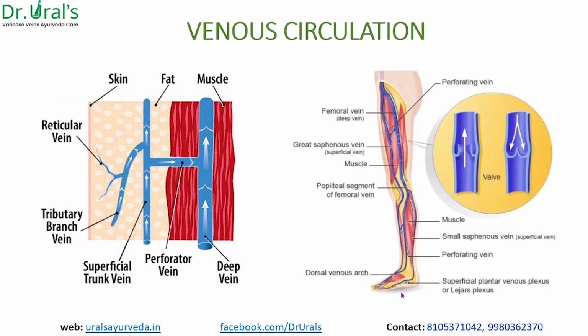And all this we know, there are superficial plantar veins, and most easily we know the saphenous veins, small saphenous and great saphenous vein. These are the superficial veins. The deeper ones are tibial, popliteal, and then it goes to the iliac. So here we need to always keep in mind that varicose veins can happen mostly in superficial and perforator veins. Deeper veins we don't usually get them because the muscle has the natural strength to hold them in proper position, but it can happen.